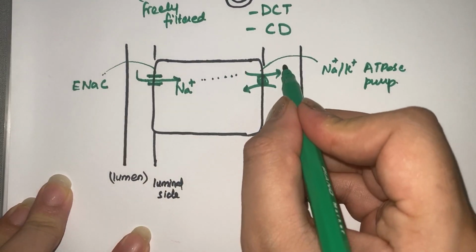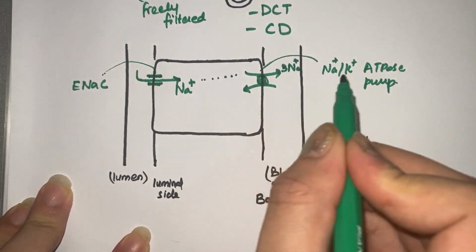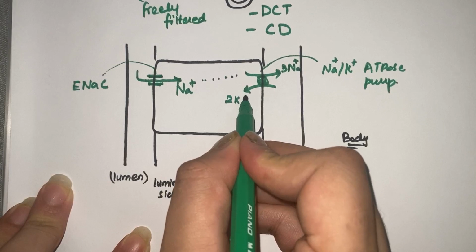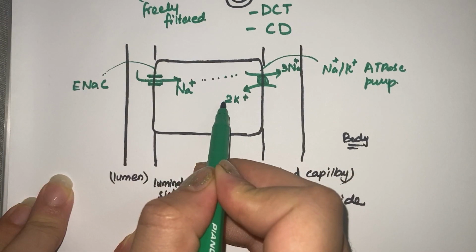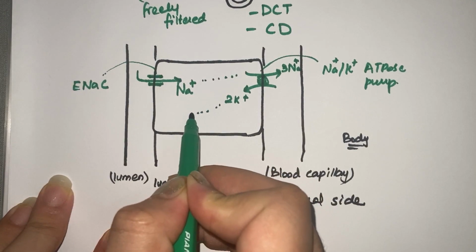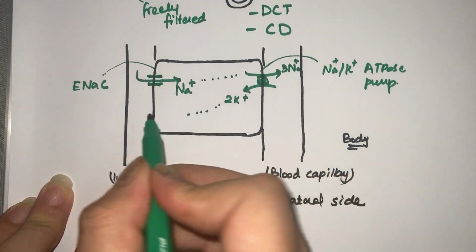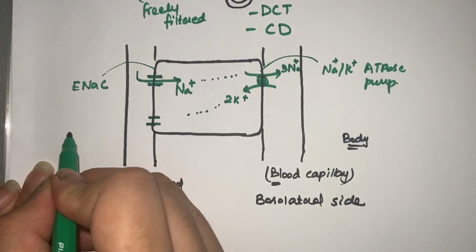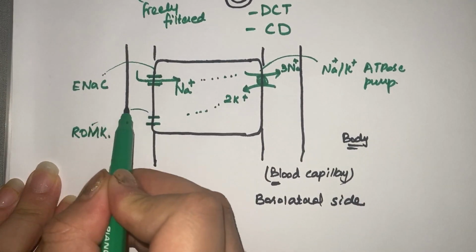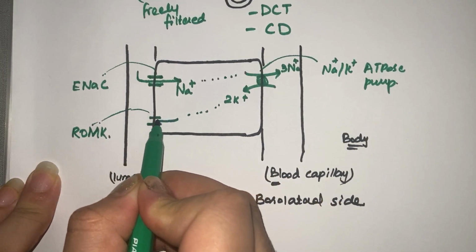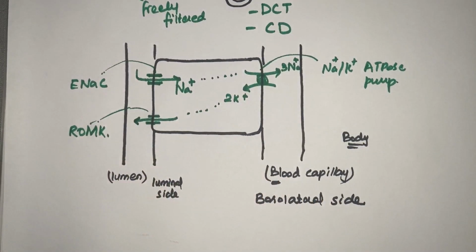So 3 sodium ions are pumped out of the cell in exchange for 2 potassium ions coming into the cell. Fine. So these 2 potassium ions come into the cell, which is then of course secreted into this lumen by a channel whose name is ROMK. This potassium is then secreted in the lumen here.